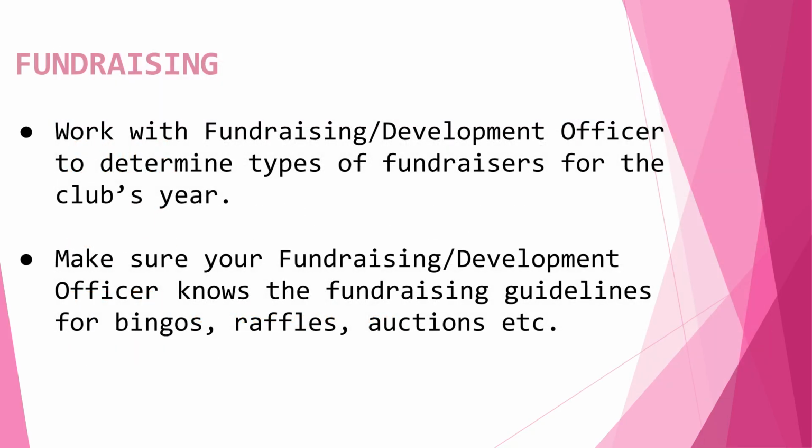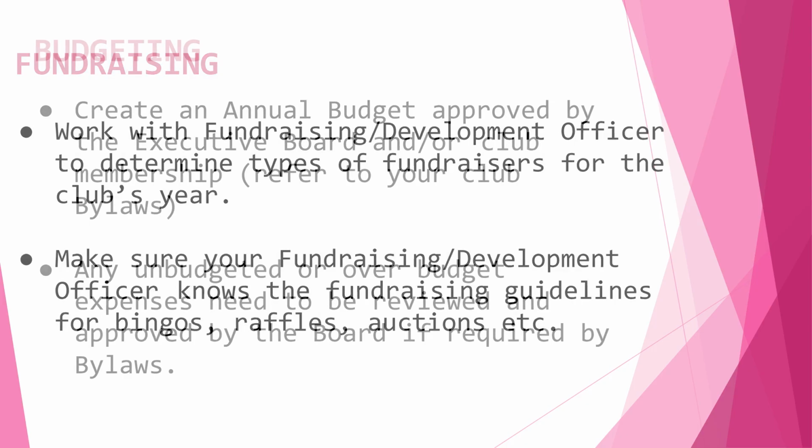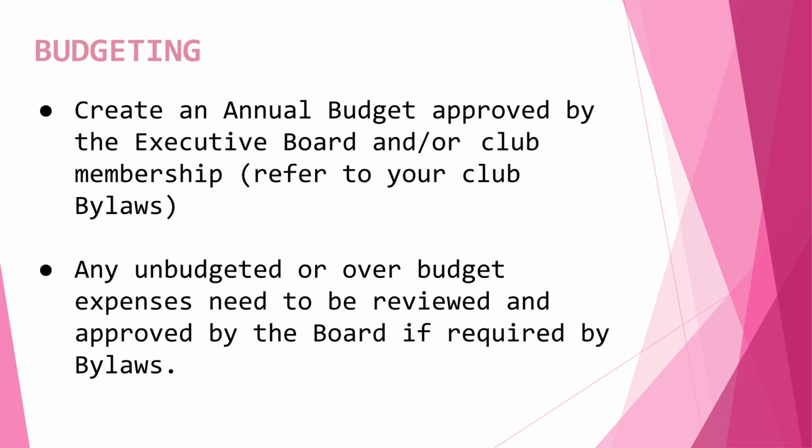Regarding fundraising, work with the officer to determine the types of fundraisers for the year. Ensure they know the guidelines for bingos, raffles, auctions, and other events. For budgeting, create an annual budget that is approved by the executive board or membership. Any unbudgeted or over-budget expenses may need board approval as required by your bylaws.